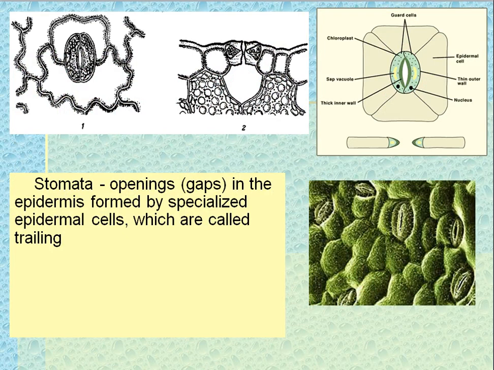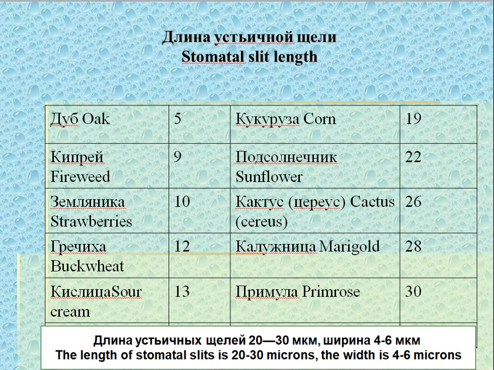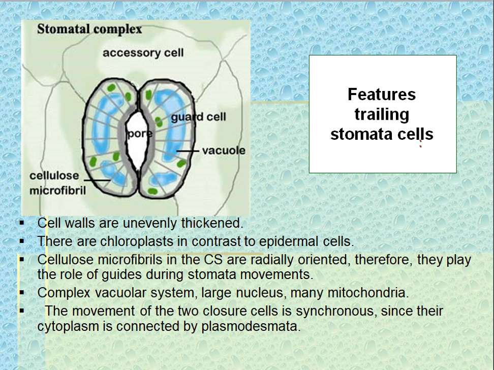Stomata are openings, gaps in the epidermis formed by specialized epidermal cells which are called guard cells. The length of stomatal slits is 20-30 microns, and the width is 4 to 6 microns. Stomatal complex: accessory cell, guard cell, pore, vacuole, cellulose microfibril.